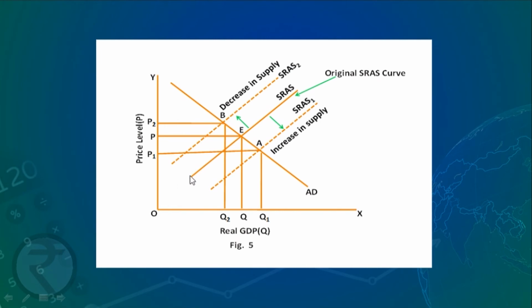Price has now increased to OP2 and real GDP has come down to OQ1, corresponding to the new equilibrium point B. In real life also you have seen that whenever there is an increase in supply, you find lower prices, and when there is a decrease in supply, prices increase and you have to pay more for the commodities.